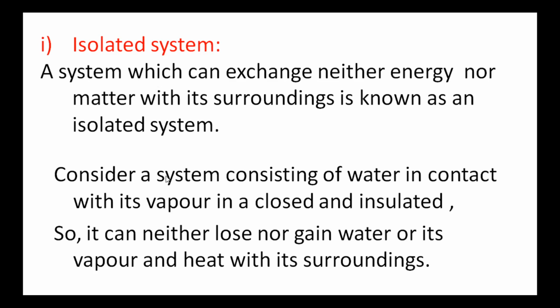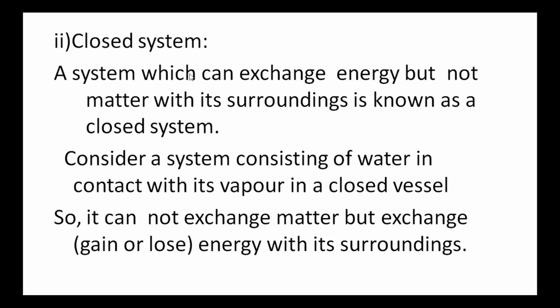In isolated system, consider a system consisting of water in contact with its vapor in a closed and insulated vessel, so it can neither lose nor gain water or its vapor, and also heat with its surroundings. Such a system is known as isolated system. In closed system, consider a system consisting of water in contact with its vapor in a closed vessel. So it cannot exchange matter but exchanges energy with its surroundings.